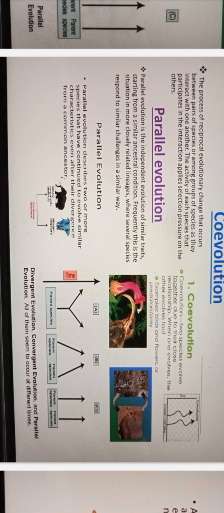Coevolution: two species evolve together due to their close relationships. When one evolves, the other evolves too. Example: birds and flowers, predators and prey. Divergent evolution, convergent evolution, or parallel evolution.